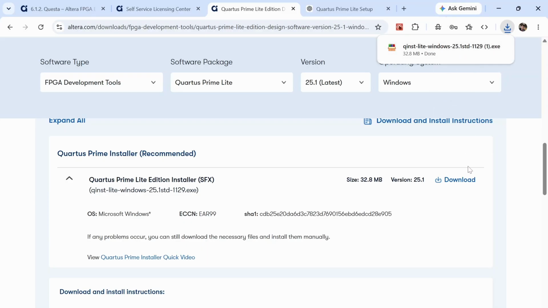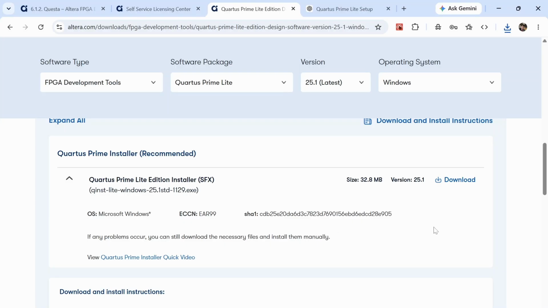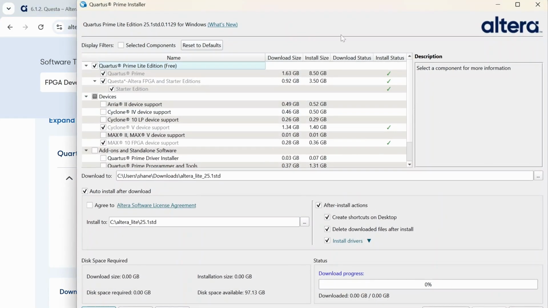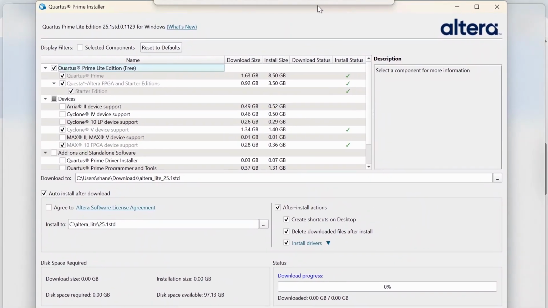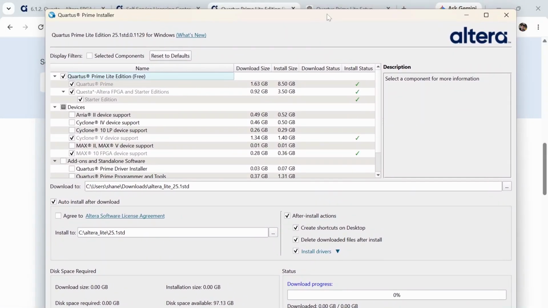After downloading the application, you just launch the installer. And for our purposes, we just continue with the default selection of components that will be installed. Just make sure that you have a good internet connection since this will be downloading quite a large file.